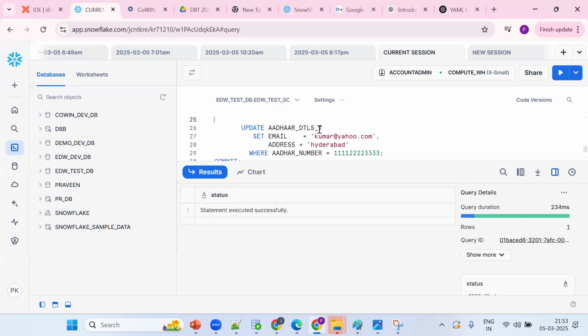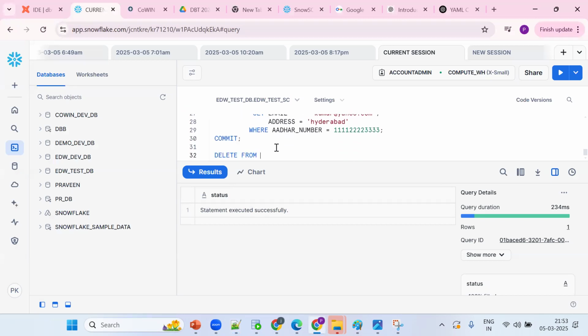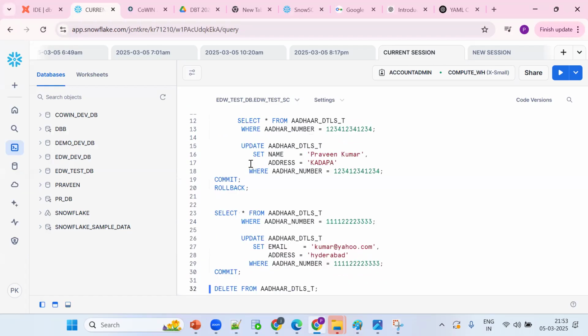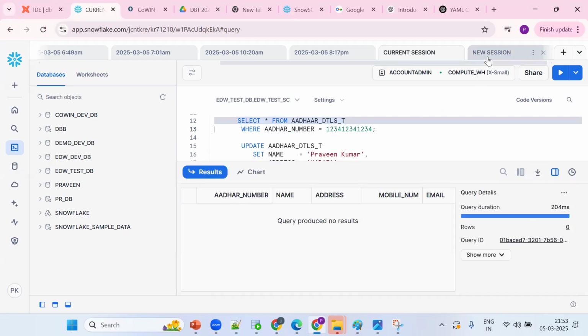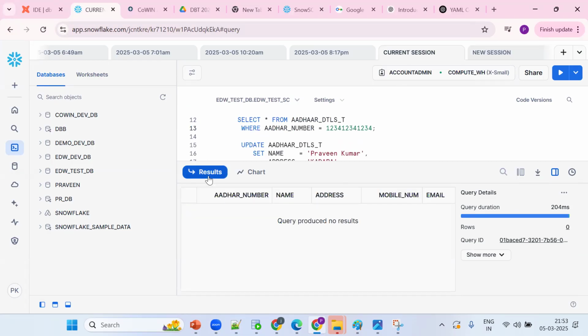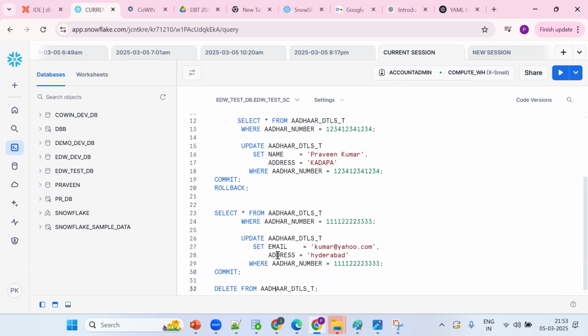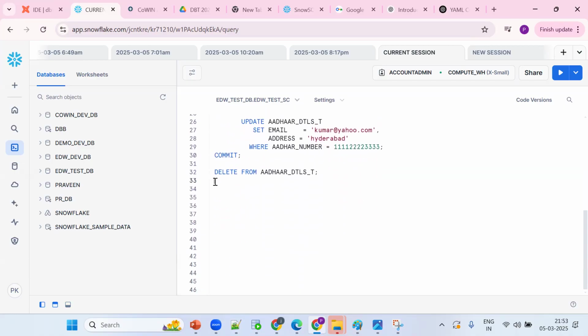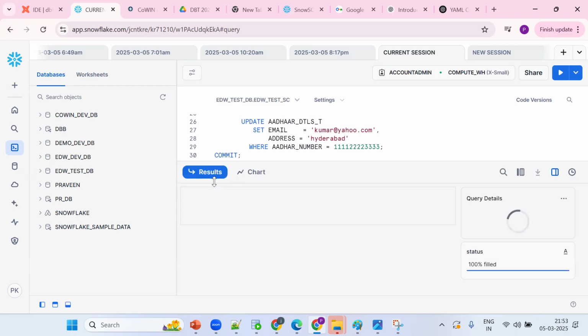Now tell me, if I use this statement, what will happen? Any guess? All records will be removed. If I see the data, there won't be any records. But what about in a new session? Records will be available because it's a DML. Is that correct? It is not correct. Now how to rectify this issue? We should revert the changes. How to revert the changes? With the help of rollback. Control Enter.